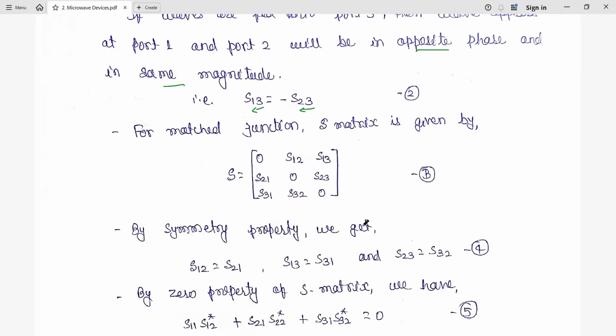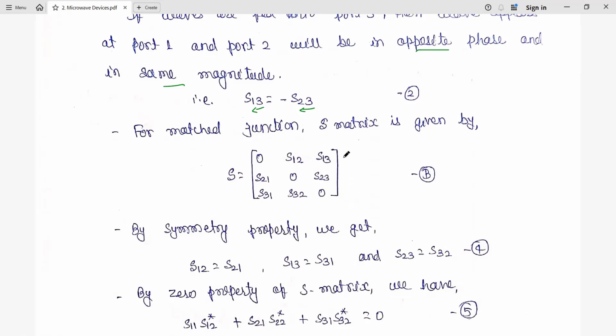Now, by using equations 1 and 2, since it is a 3-port network, we have a 3 cross 3 matrix. We will substitute the values from 1 and 2. The diagonal elements S11, S22, S33 are 0. Apart from this, we can use the relation S13 equal to the negative of S23. That we can also utilize.